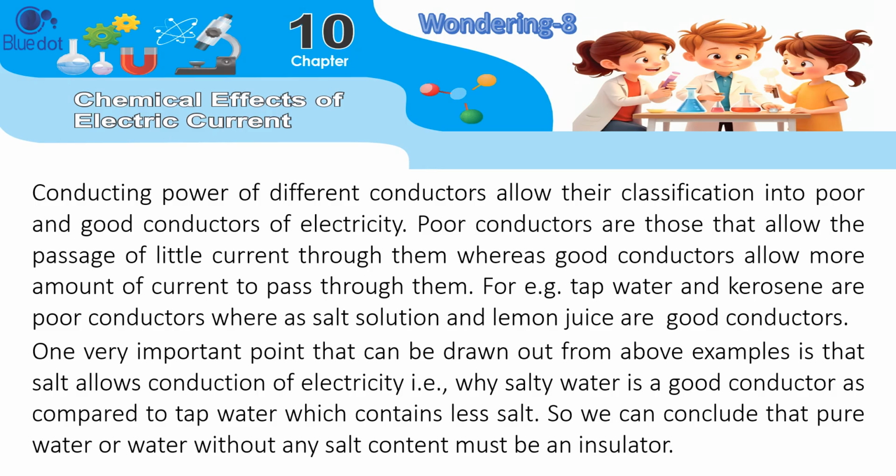One very important point that can be drawn from the above examples is that salt allows conduction of electricity, which is why salty water is a good conductor as compared to tap water, which contains less salt. So we can conclude that pure water, or water without any salt content, must be an insulator.